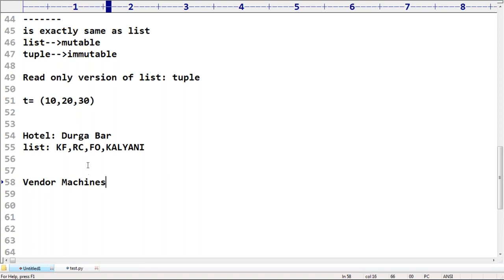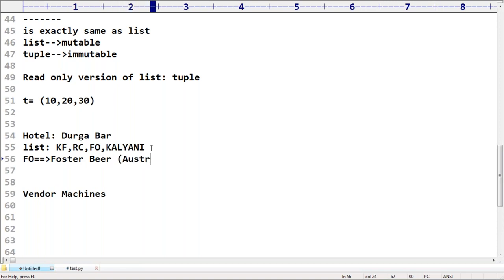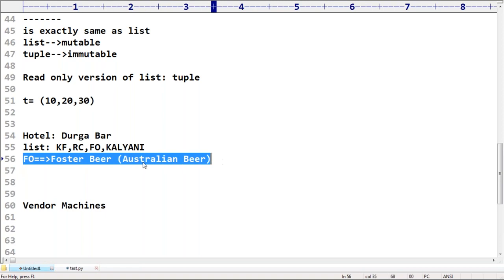Oh, there is doubt in this also. FO means Foster beer. Okay, it is Australian beer. Most of the time, yeah, there is a buy one get one offer also for this Foster beer. Okay.